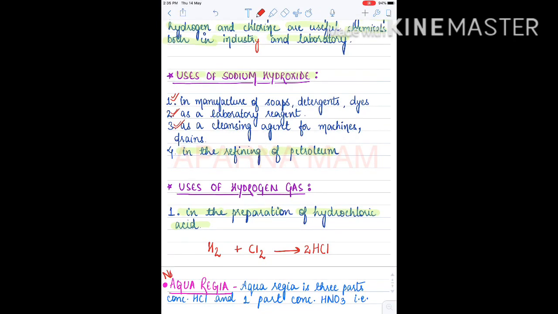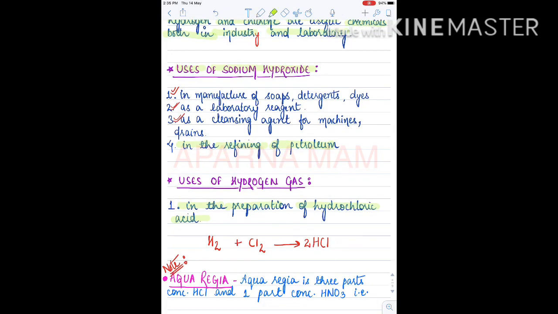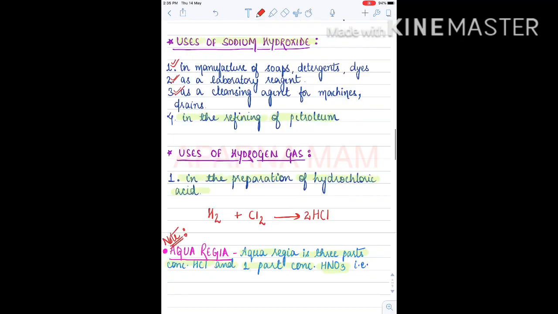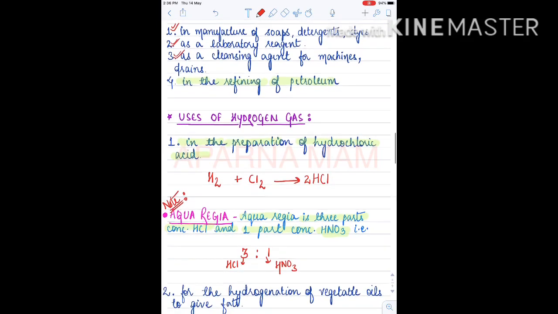Now note one point here. What is aqua regia? Aqua regia is 3 parts concentrated HCl and 1 part concentrated HNO3, nitric acid. So aqua regia is a solution in the ratio 3:1, in which 3 parts are HCl, hydrochloric acid, and 1 part is HNO3, nitric acid. Clear what is aqua regia?